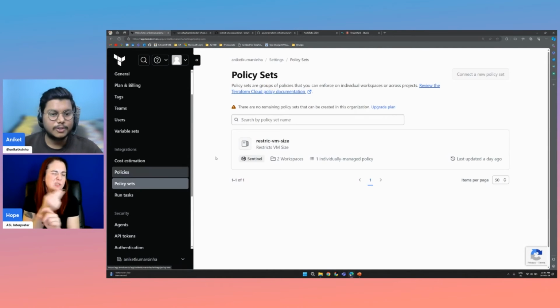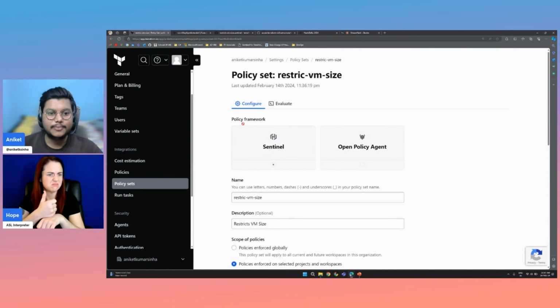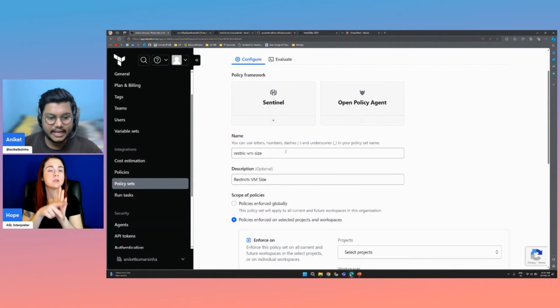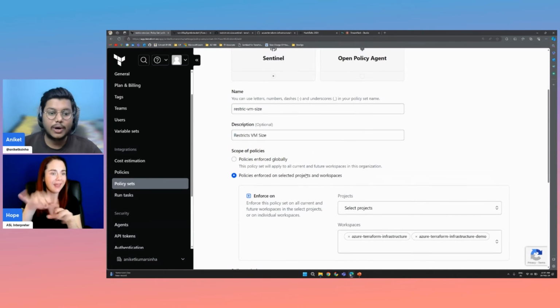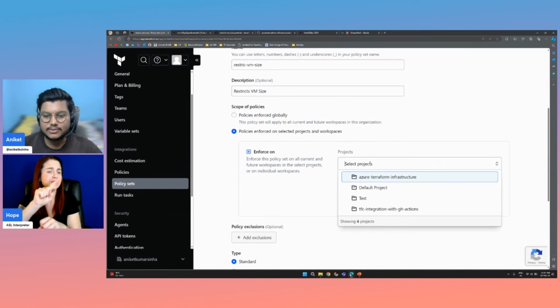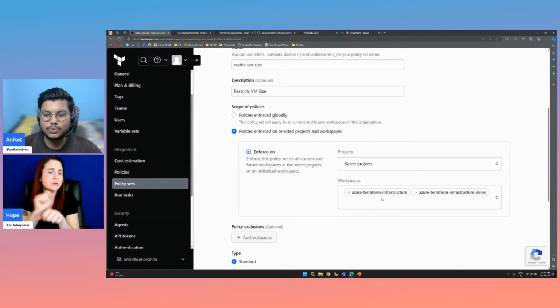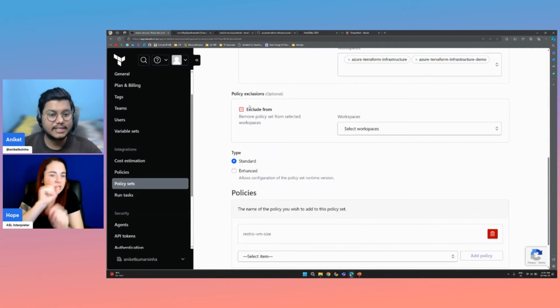And when we go to the policy sets, we have already created one. So this is a policy set where we need to give the name, we need to give a description, and see here the option of the scope. You can even implement this policy globally, under the organization itself, or you can put it on selected projects or workspaces. We have multiple projects here, and we can choose which workspace we need to implement it on. Even if you want some kind of exclusions, we can exclude it.